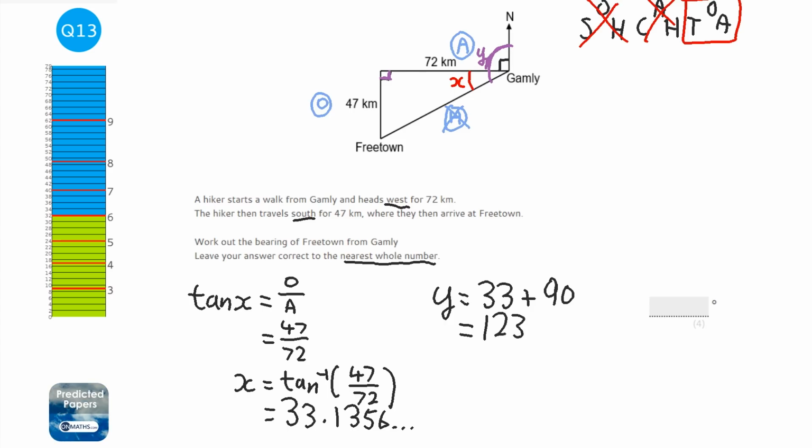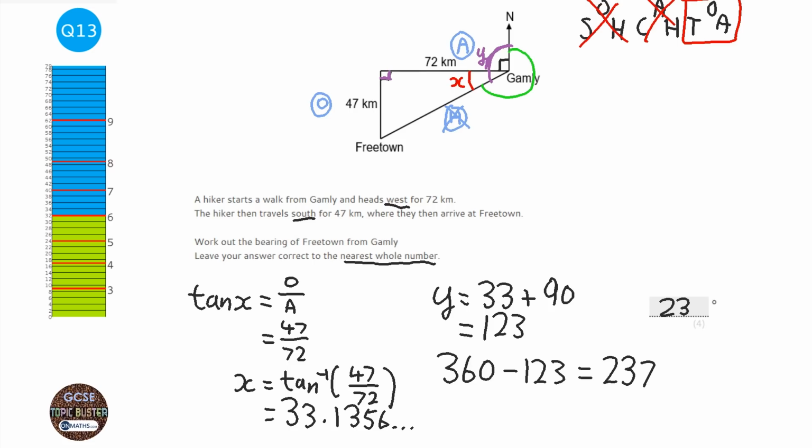123. Okay, now bearings, something that we've got to remember, are always from north going clockwise. So it's always going to be that angle there. To do that, we're going to do 360 and take away the 123, because that's what we don't want. So on a calculator, 360 take away 123, and that's 237. So the answer is 237 degrees.